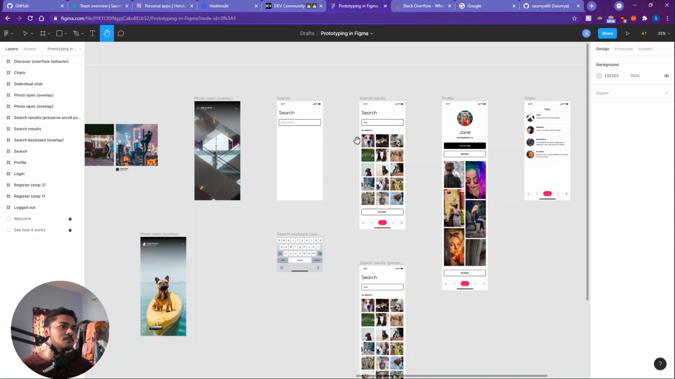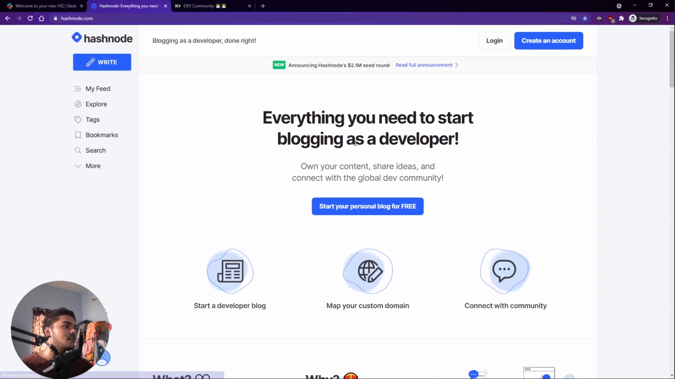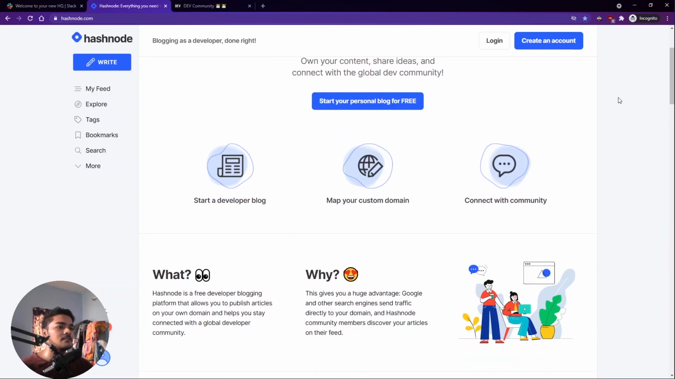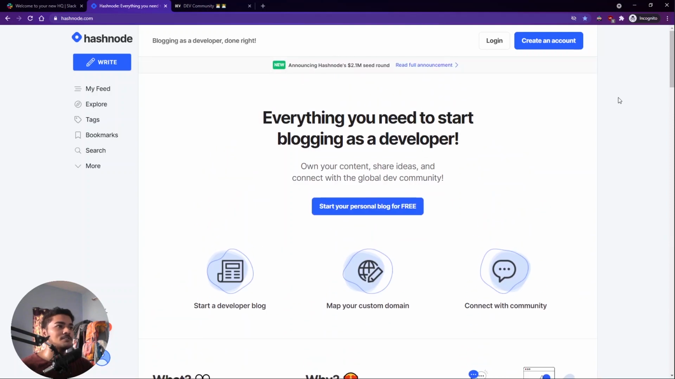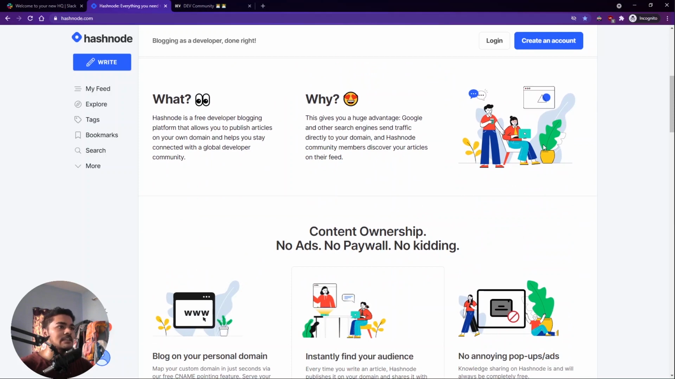Okay, so now let me show you the things I use to blog, right? So I love Hashnode. The moment I started using it, I just loved it, right? So I would recommend you to just use this platform if you're a developer, because it's a totally developer-centered blogging platform. Everything is free, no ads, clean UI.